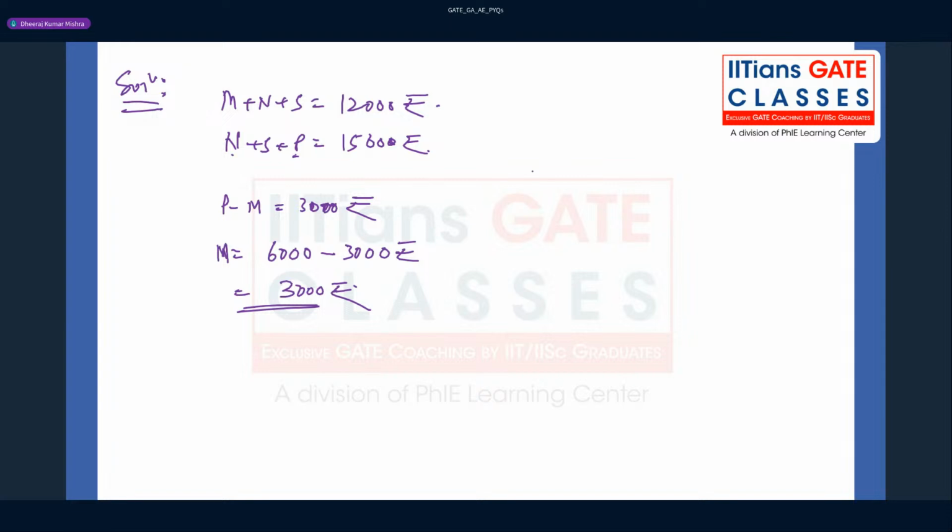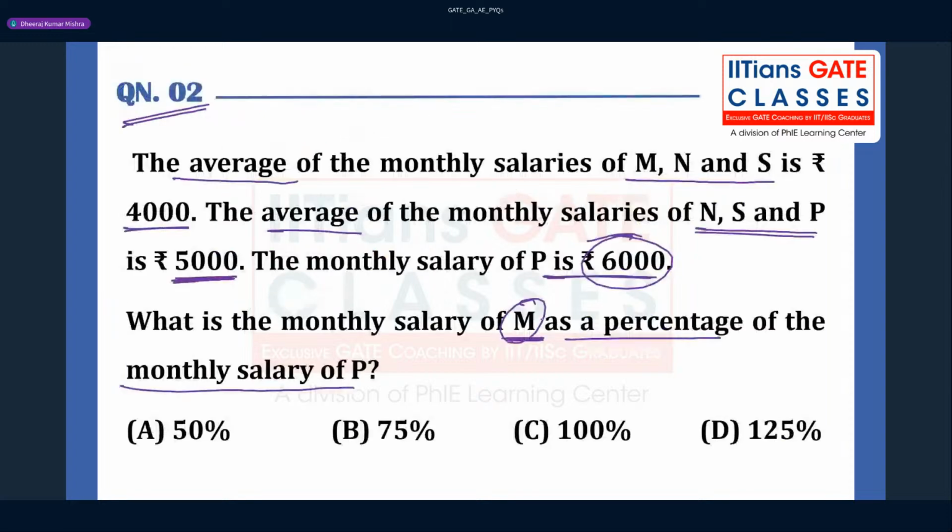The percentage is going to be 3000 upon 6000 into 100%. It is nothing but 1 by 2 into 100%, that is 50%. Also, you can see the P salary is given as 6000 and the M salary is 3000, so you can directly hit the answer as 50%.